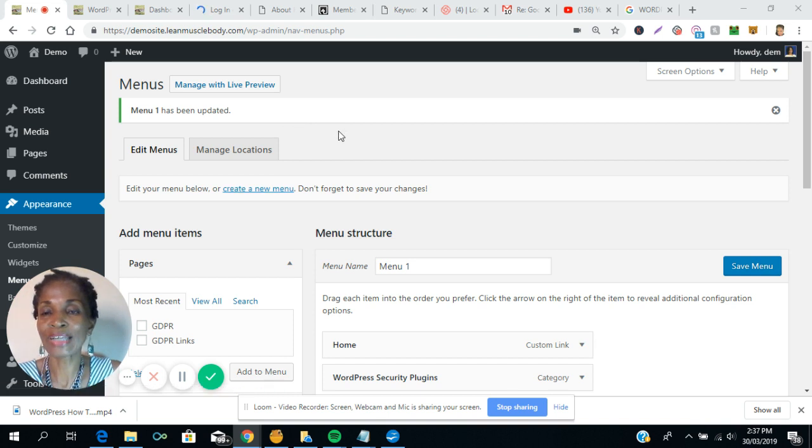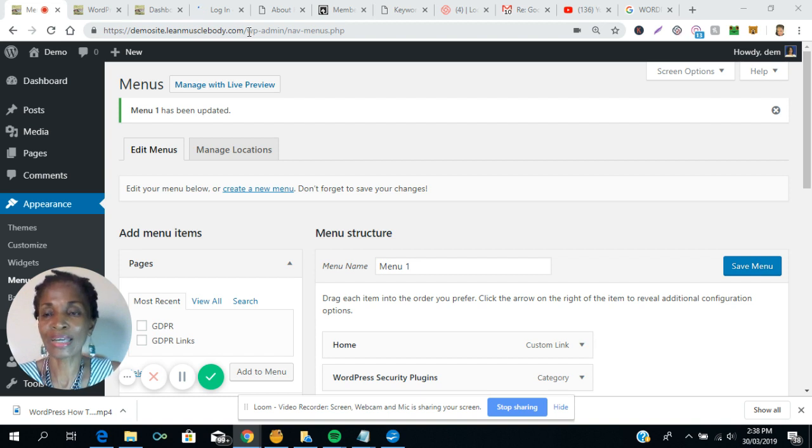For example, this website is https://demosite.leanmusclebody.com, and when you get to the end of your URL, you will type /wp-login.php or wp-admin. Those are some of the suffixes you would use after your URL to log in.